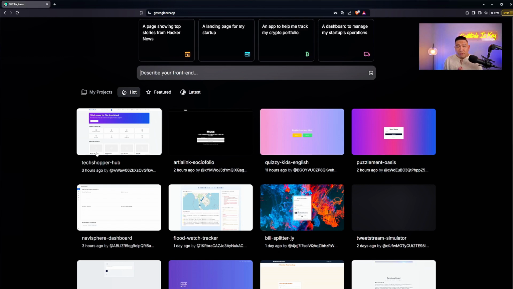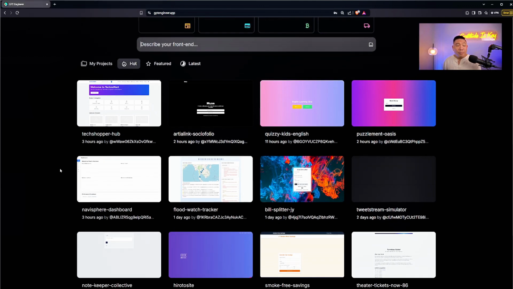When you're building with the free plan, you have 10 credits a day. 10 credits means 10 requests. Every time I send in a request in this box, that's 1 credit. The other thing is when you're building with the free plan, your projects will show up here with all of the other free users' projects. So you can see the ideas of what people are building.